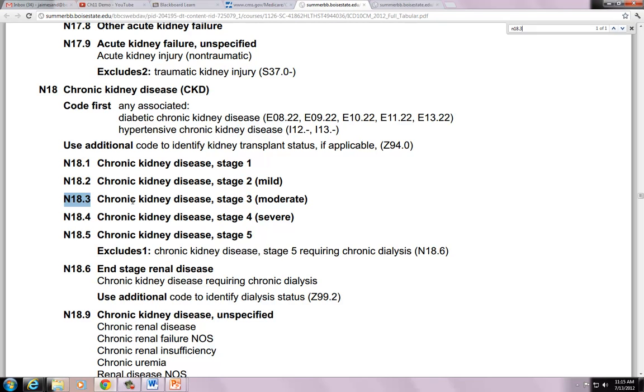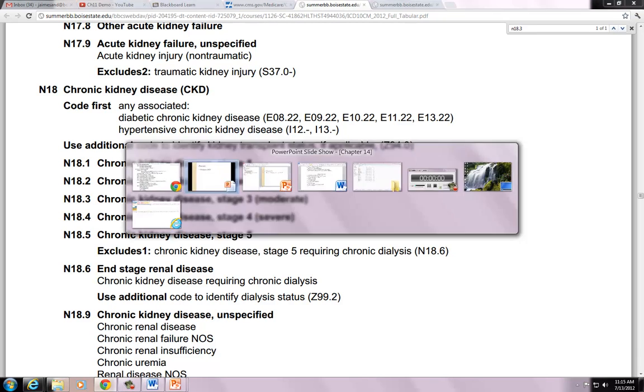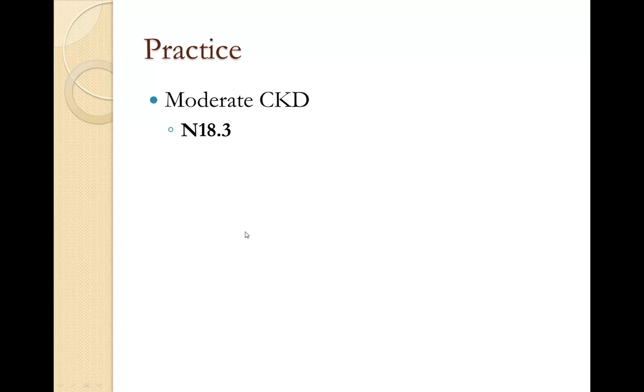So here's N18.3. Stage 3 is moderate. I didn't mention stage 5, but it's basically even more than severe, I guess. It's right between severe and end-stage renal disease. So with our statement here, we get N18.3.